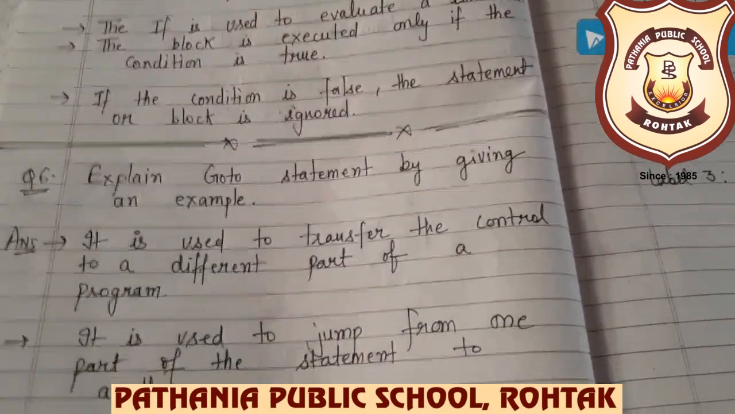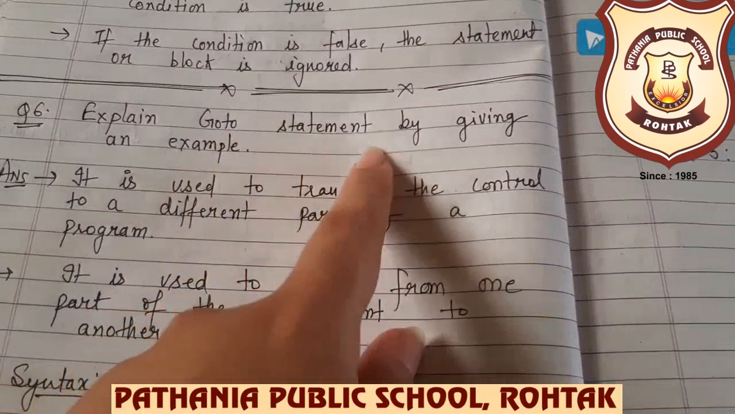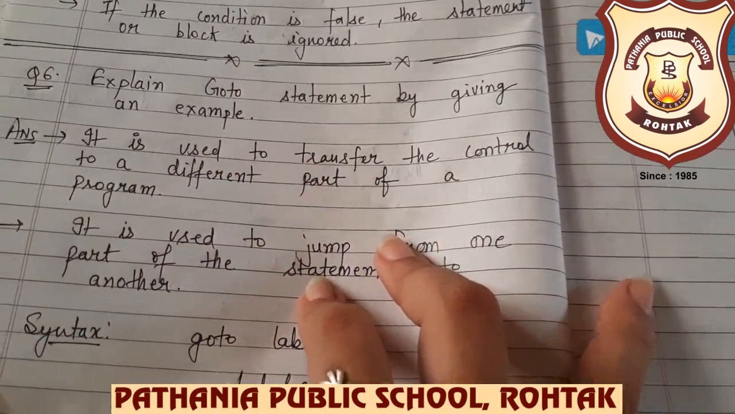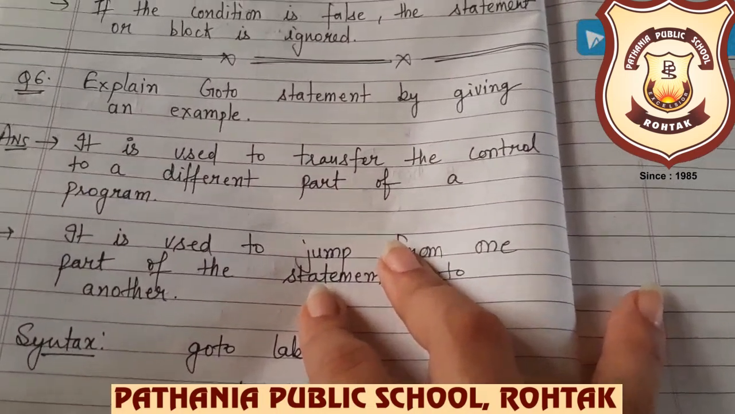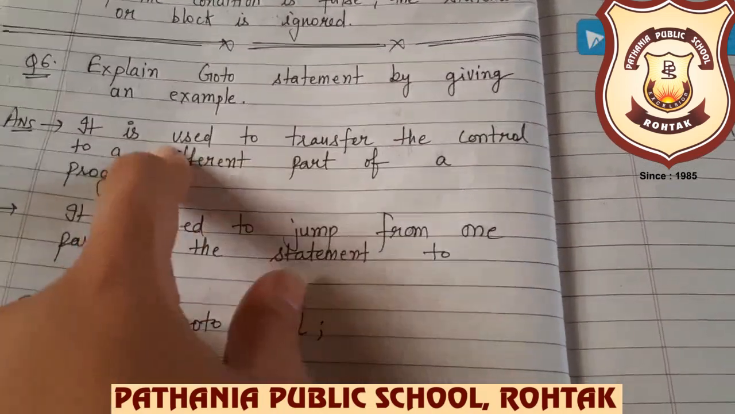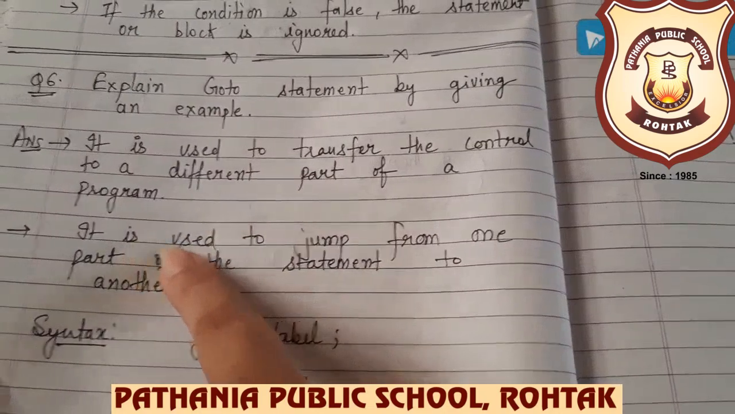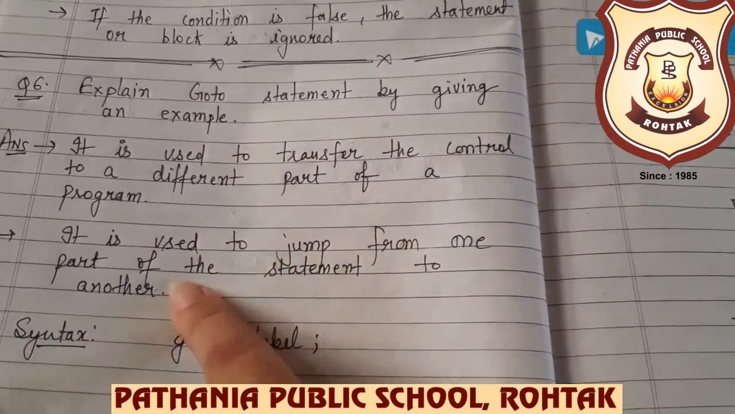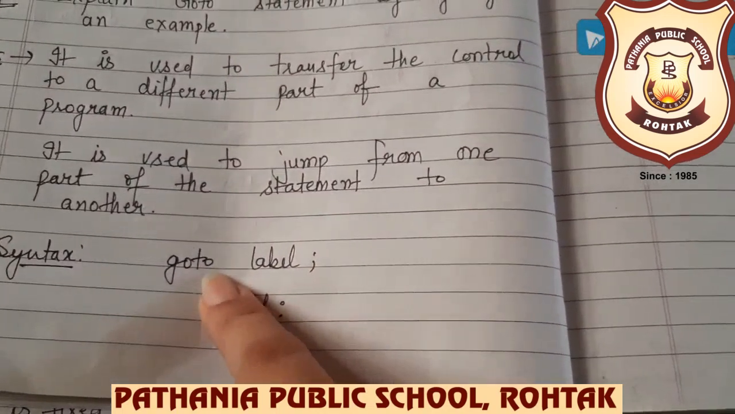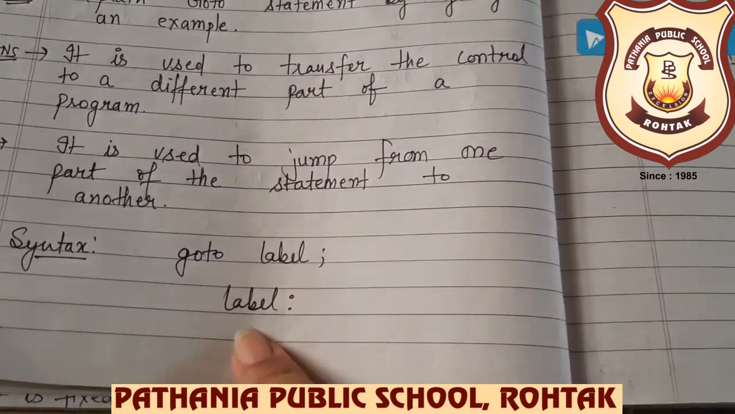Okay. In question number 6, explain the goto statement by giving an example. Yes, why we use the goto statement? In the previous lecture we have already discussed that. We use the goto statement to transfer the control from one place to another place in the same program. Yes, it is used to jump from one part of the program to another part. See, this one is the syntax: goto, this one is your label, and the label. You have to learn this syntax, beta.